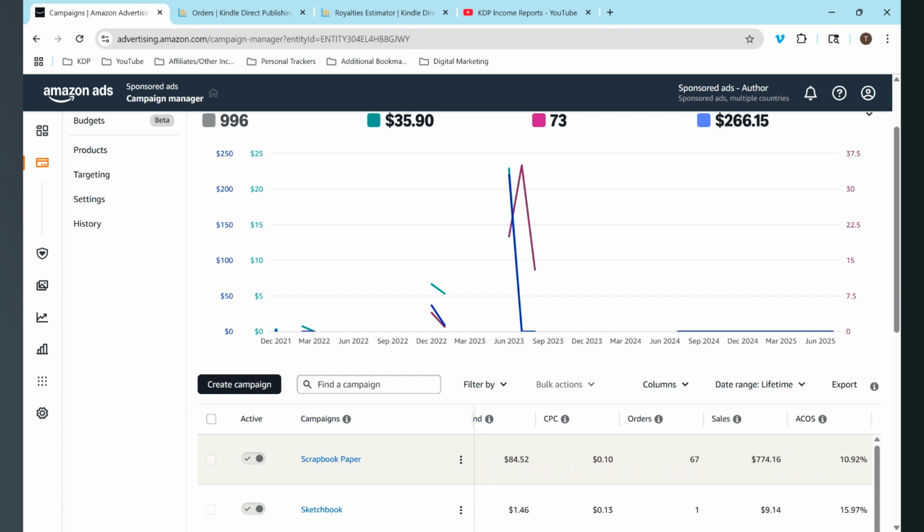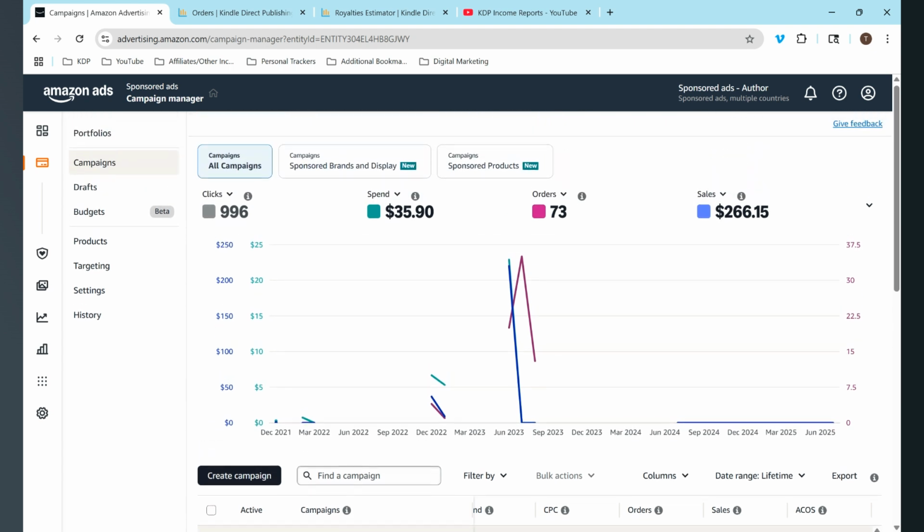The ACOS for the scrapbook paper is 10.92% and the sketchbook 15.97%. I didn't stop them because they weren't selling or doing well or anything like that. It's really just a lack of extra time and finances on my part to devote to ads right now. But yeah, these numbers aren't completely accurate. The spend right now is around $90 to $100, I think.